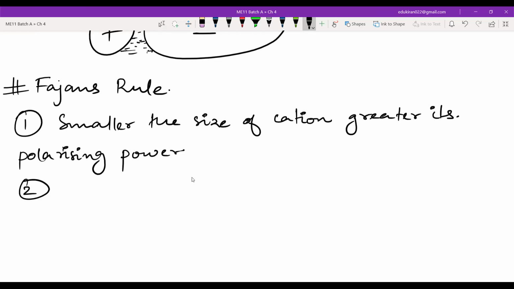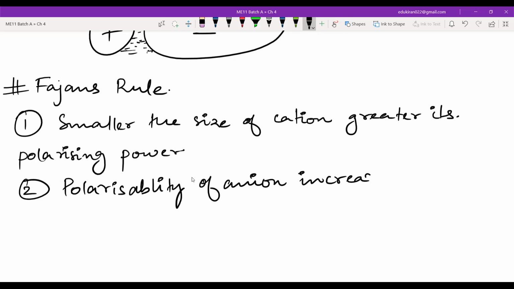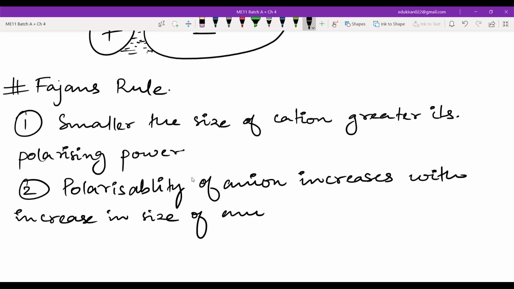The second rule states that polarizability, the ability to get polarized, is the anion's ability. Polarizability of anion increases with increase in size of the anion.